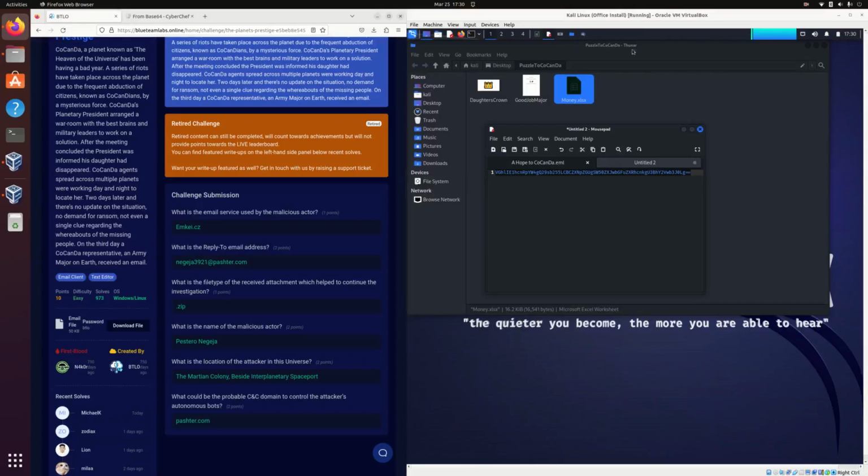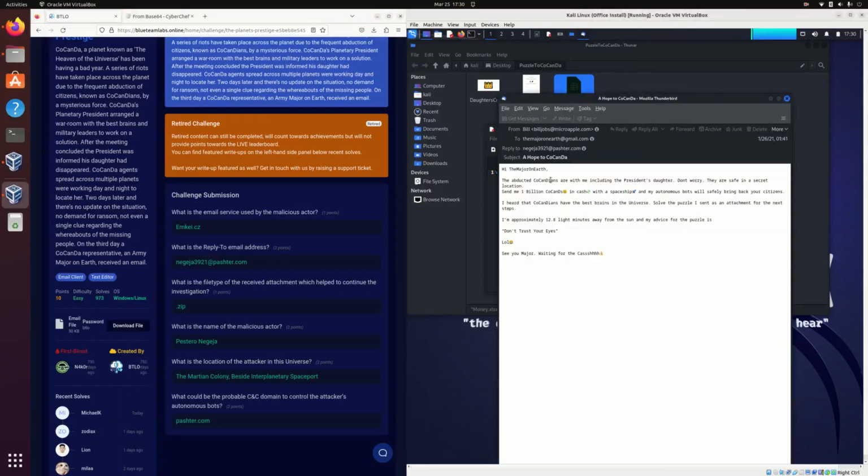Just a side note, what I originally did, which wasn't a correct answer, was think that maybe there's a real life planet that is 12.8 light minutes away from the sun. So I tried to Google that to see if they're basing it on a real planet. I think the closest was Mars, at 12.7. It was kind of in line with that, but unfortunately Mars wasn't the correct answer. They actually wanted us to decode this imaginary location. But that was my first pass of thinking, using the 12.8 light minutes away to see if it's anything near the sun.